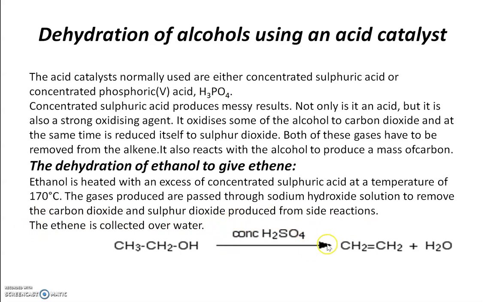So we can use sulfuric acid as well as phosphoric acid. Ethanol, after removing water, gives ethene. So what is the method? OH will always be removed and the H is removed from the neighbor that is directly connected to this carbon.